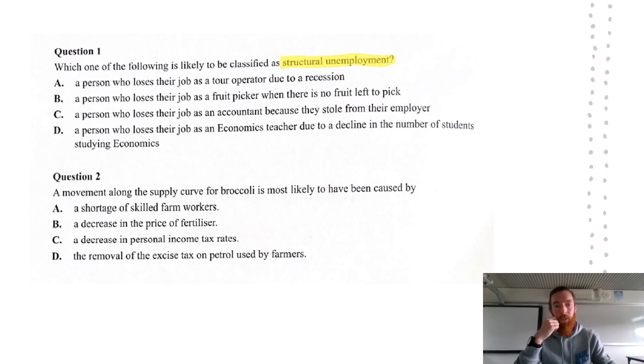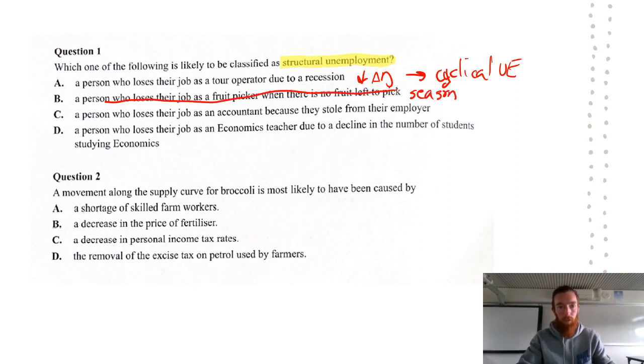So a person loses their job as a tour operator due to a recession. That's decreasing aggregate demand, and therefore that should be technically cyclical based on the situation that's been given. So that's cyclical unemployment. Next up, a person loses their job as a fruit picker because there's no fruit left to pick. Well, that's seasonal, so we can rule that out. So we can cross out these first two.